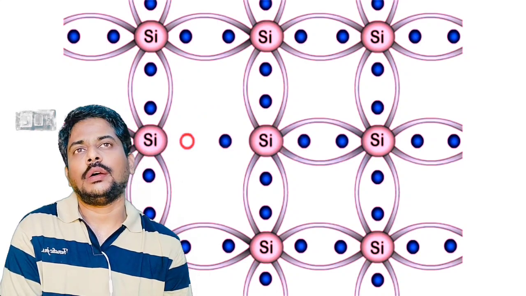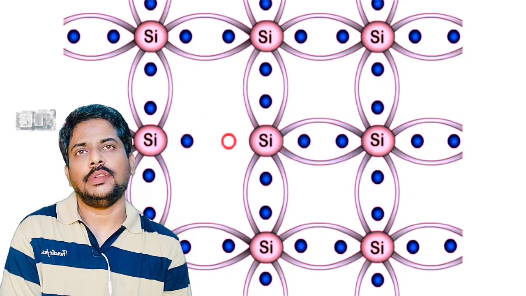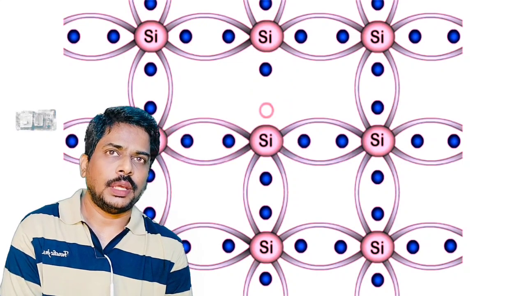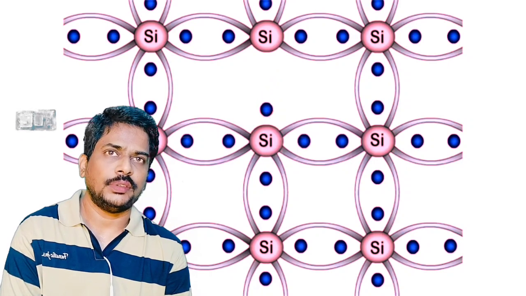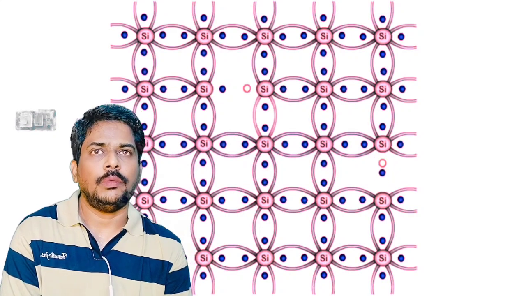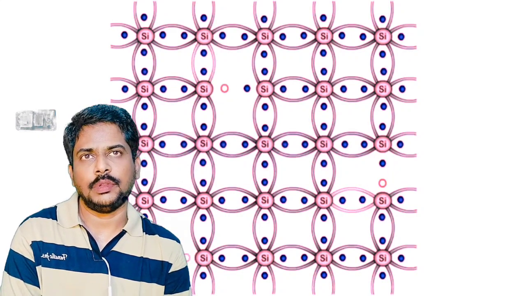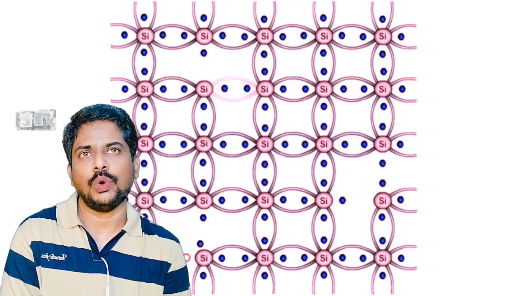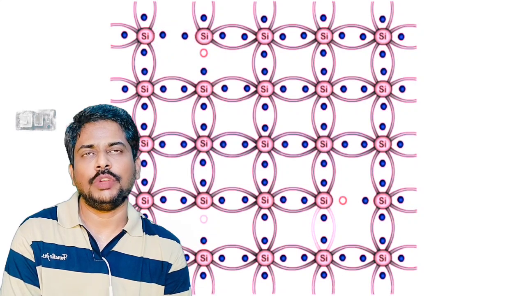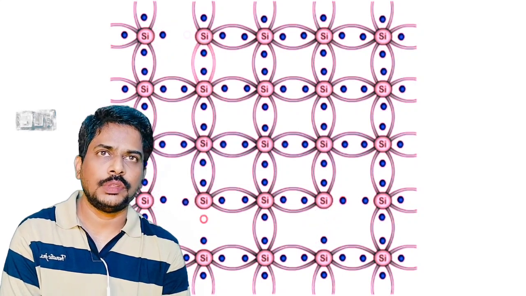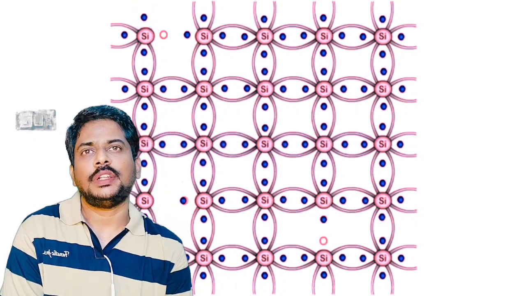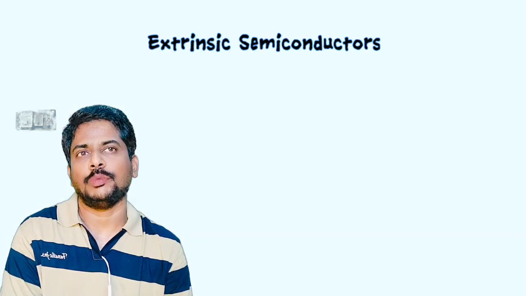If you heat the silicon crystal, there is a possibility that one of the electrons may come out of the valence shell and fly off. So there is a temporary vacancy at that position, which we call a hole. The electrons may move from one position into the vacant position, thus creating a temporary hole at another place. So electrons keep moving into holes, and holes move to other positions. If the direction of the electrons is from right to left or top to bottom, the reverse is the direction of the holes, from left to right and bottom to top.